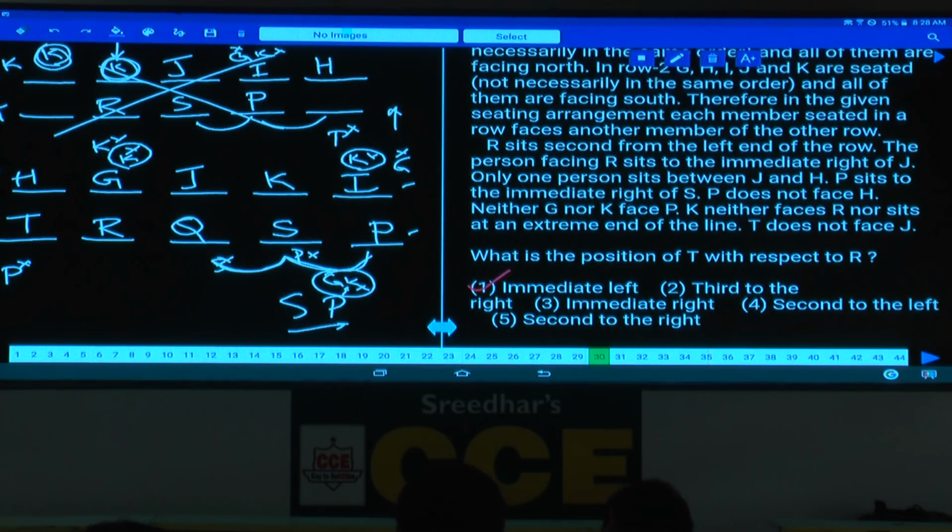Done? Let's write down this arrangement. Then let us start 31 to 35. Now in these question numbers 31 to 35, what is given in this one? Now 31 to 35. Here again,